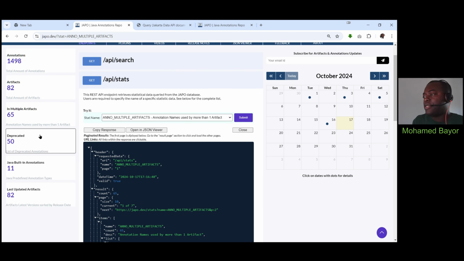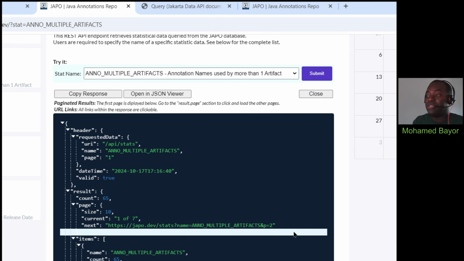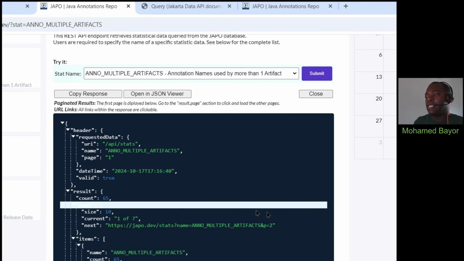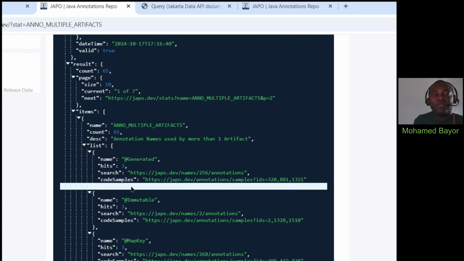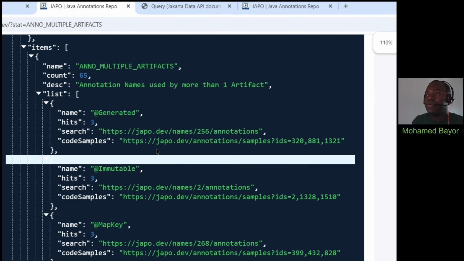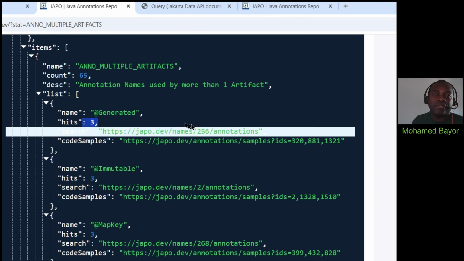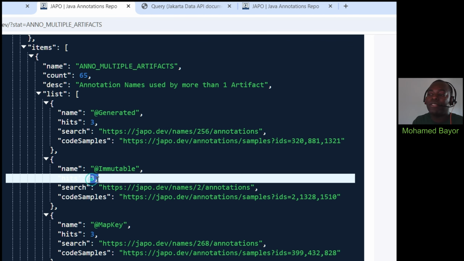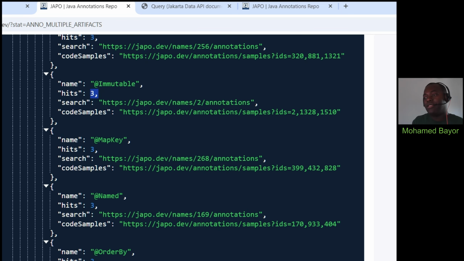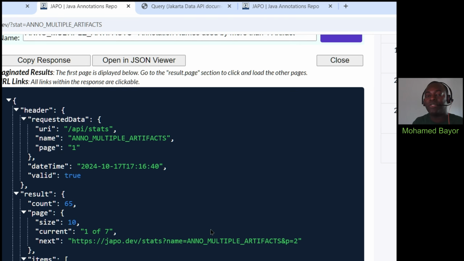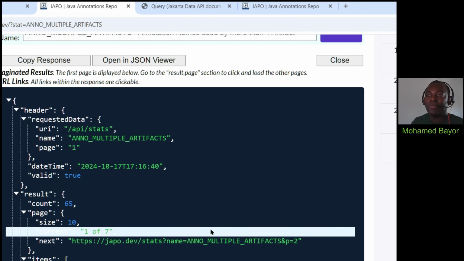So this list you have here, which is written by JAPO, is a paginated list, because here you can see we already have 65 entries. This is going to list all of these annotations and also indicate the number of libraries or artifacts in which you can find them. So here we have generated in 3 artifacts, immutable in 3, map key in 3, and so on. So the entire list you're going to have here will be only of those annotations which can be found in more than one artifact.